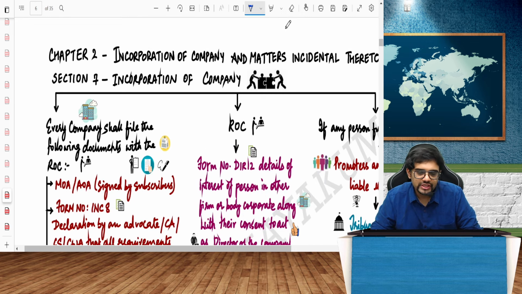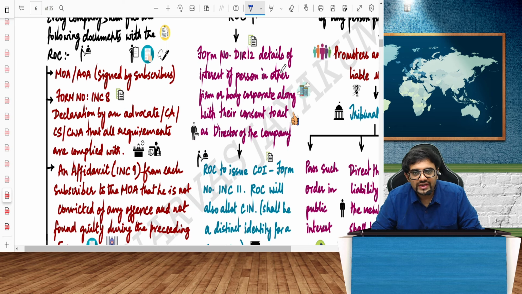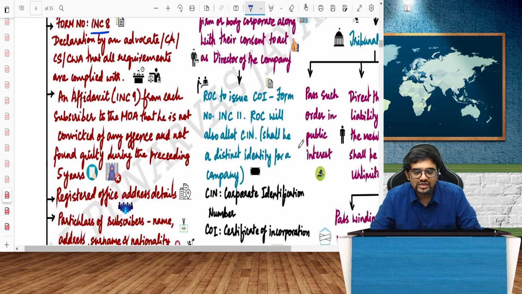It's all easy. Incorporation. Every company shall file the following documents while you are incorporating the company. You have MOA, AOA signed by the subscribers. Form number INC 8. This is a declaration by the advocate, CA, etc. saying that the company has followed all the rules and regulations. An affidavit in INC 9. This is a declaration from each subscriber that he is not convicted of any offense. So the promoter should say that, boss, I am not convicted of any offense. Don't worry, I am not a fraud guy starting the company.